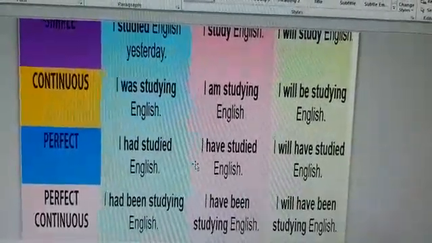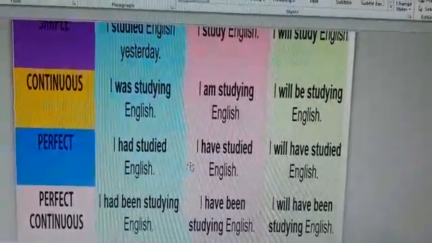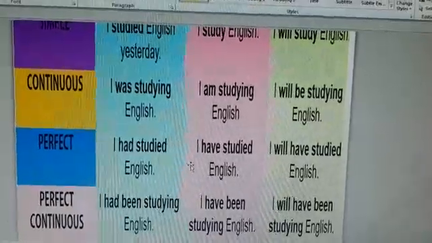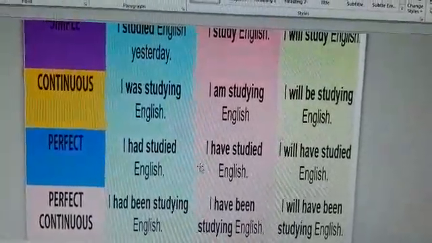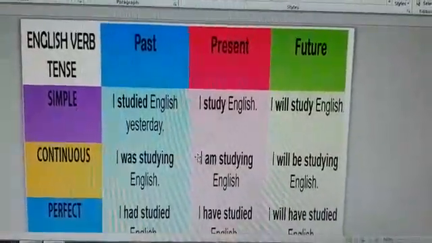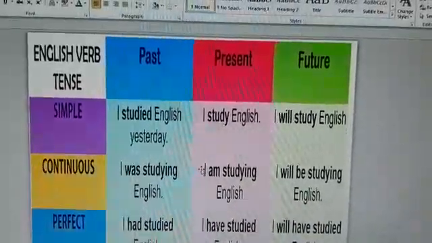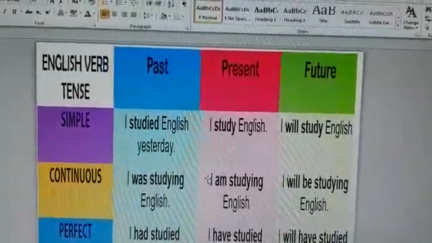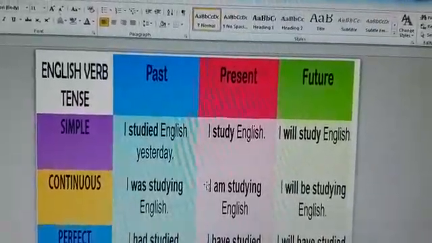Now, fourth, past perfect continuous. I had been studying English. We had been studying English. That means an activity which started in past was continuing in past and got over in past. Now let's move on to present. Simple present. Simple present basically denotes an action that happens on a regular basis or factual action. That means one kind of facts.